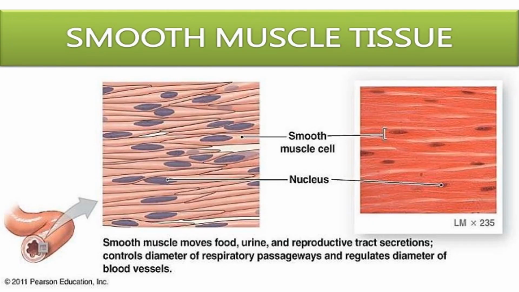Smooth muscles are found in hollow organs like blood vessels, trachea, bronchi, stomach, urinary bladder, and genital ducts. They are also found in the iris and ciliary body of the eye, in the dermis of the skin, and as erector pili muscles attached to hair follicles. All these are made up of smooth muscles. Smooth muscles are involuntary and have no striations. They are unstriated muscle fibers. There is no arrangement of actin and myosin filaments as in skeletal muscle.